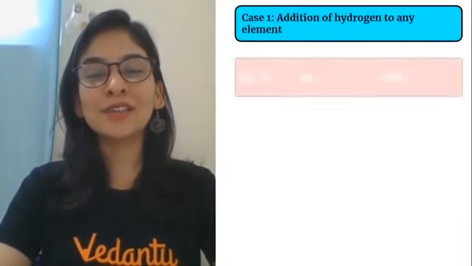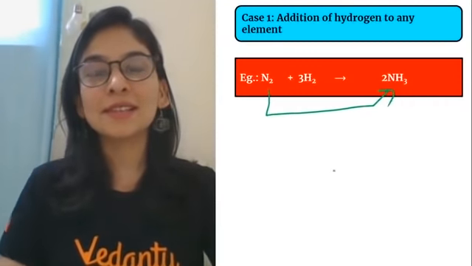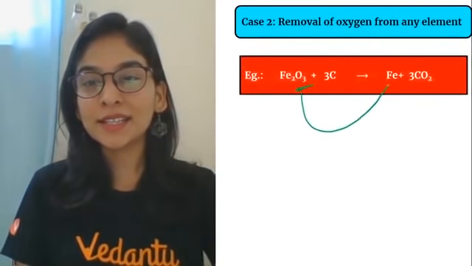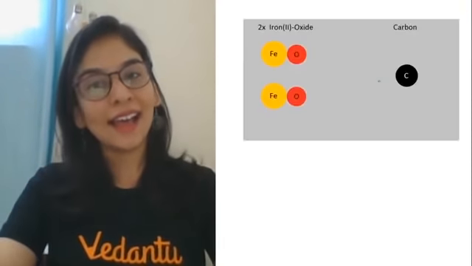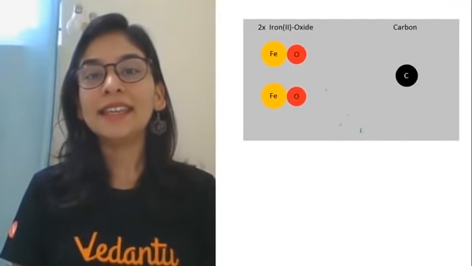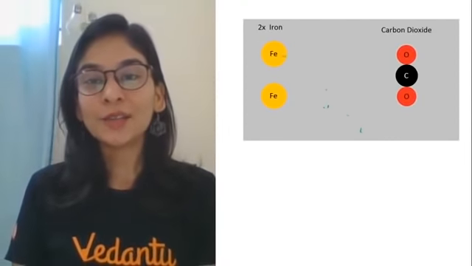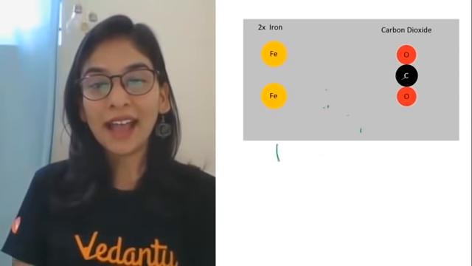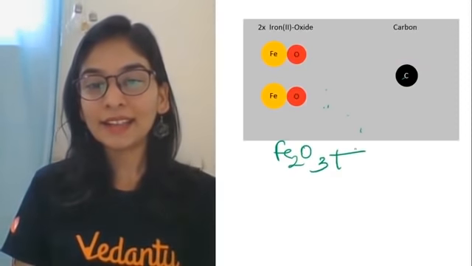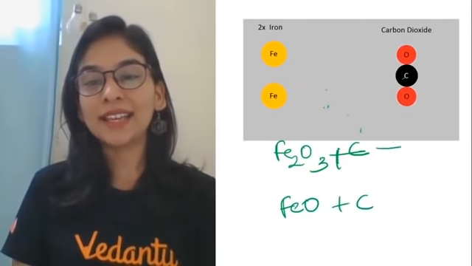I hope funda is super duper clear, students, that how addition of hydrogen in a substance is reduction, how removal of oxygen from a substance is reduction, है ना? And how you can see this in this picture also, that my carbon can easily gain these two electrons and gives you CO2. So iron क्या था पहले picture में? Iron was Fe2O3. या ये भी ले सकते हो कार्बन के साथ, या यहाँ पे देख रहे हो you have iron oxide and carbon के साथ ये क्या कर रहा है?